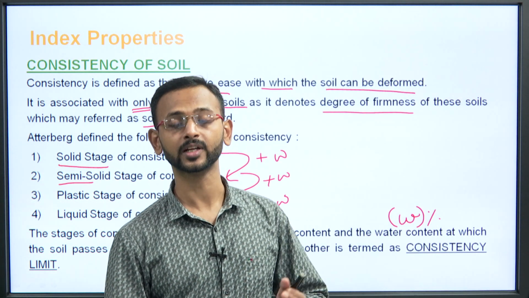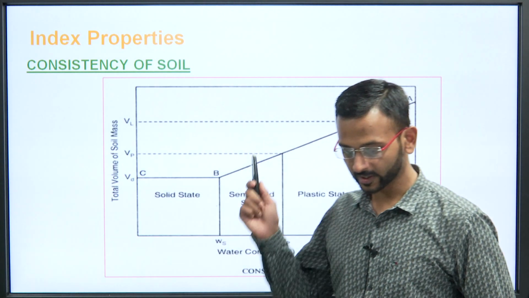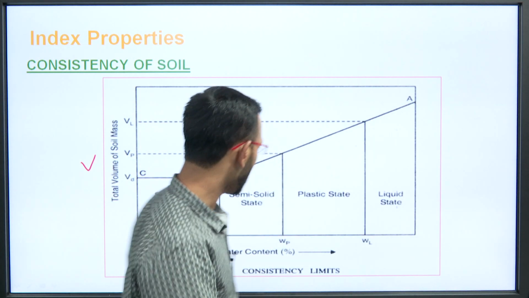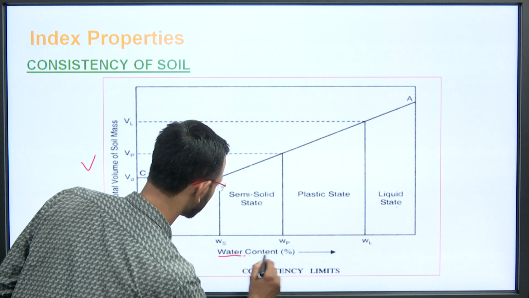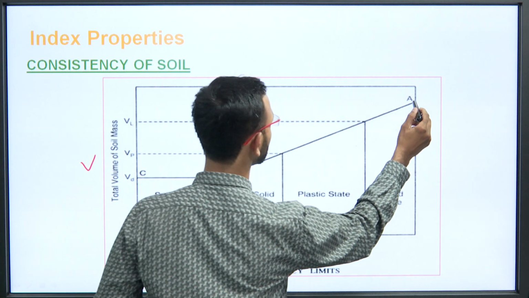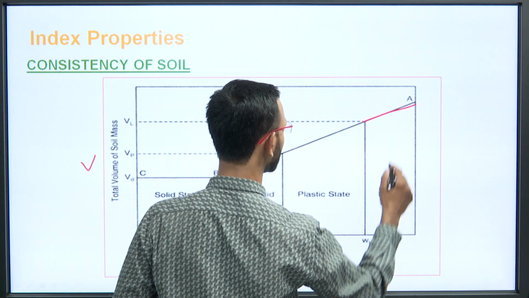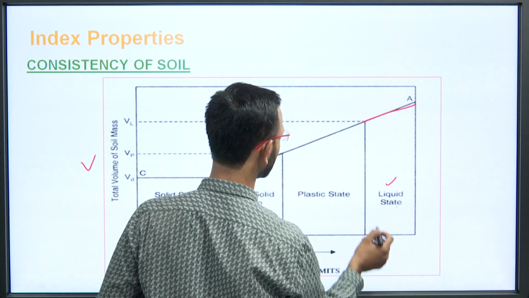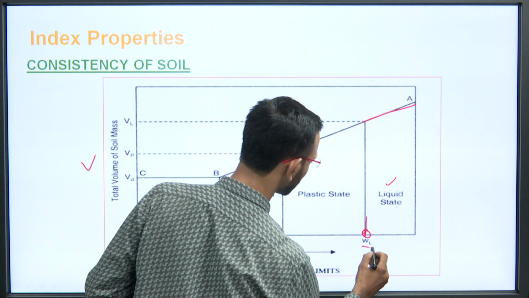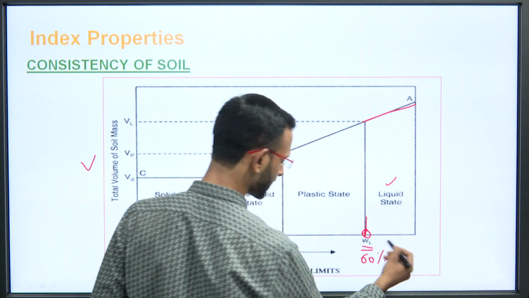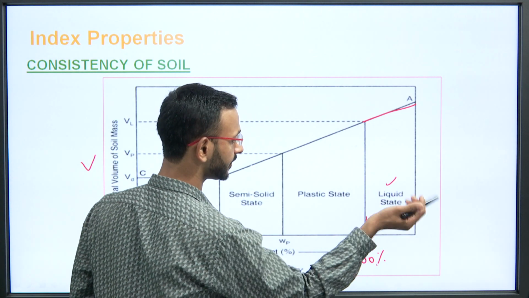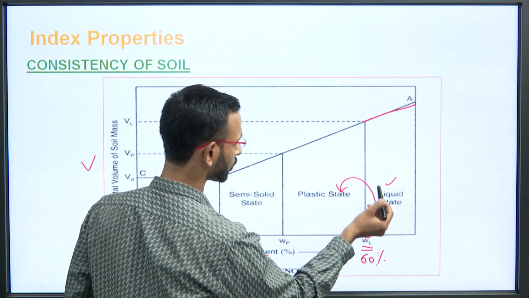Let us see what are the different limits in the figure. See here in the figure, this is the volume of the soil mass, and on the x axis it is the water content, that is the W. So when the soil has somewhat more water, it is in liquid state of consistency. When the water is reduced below this content, let us say WL is, for example, 60%. If the water content is reduced from 60%, let us say to 59, it moves into the plastic state of